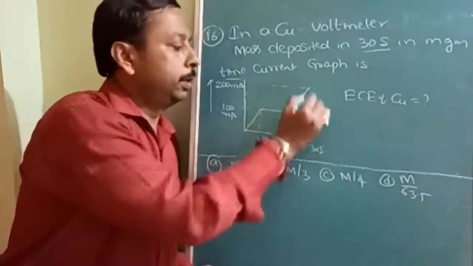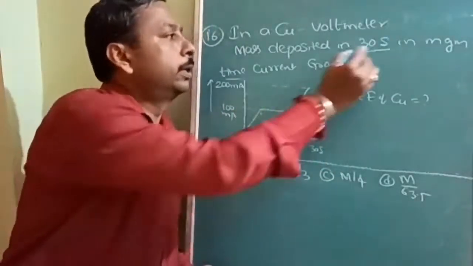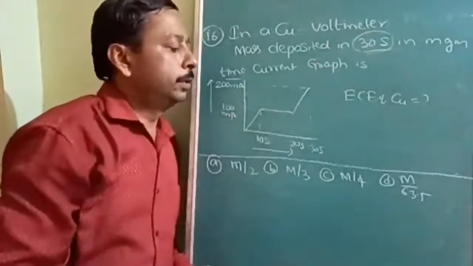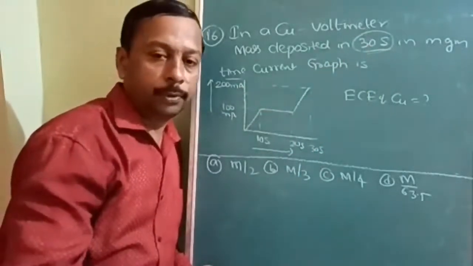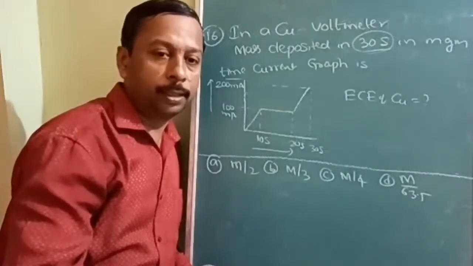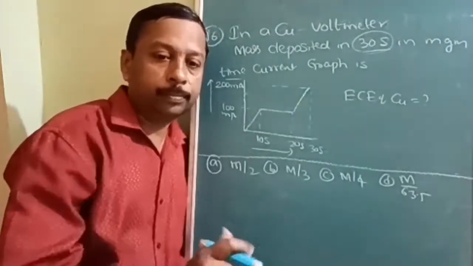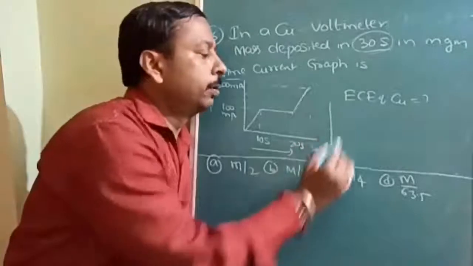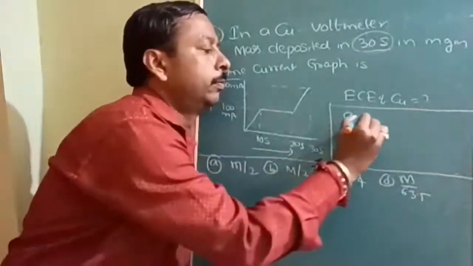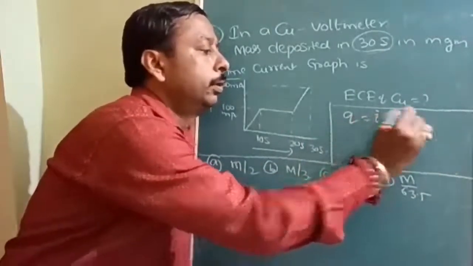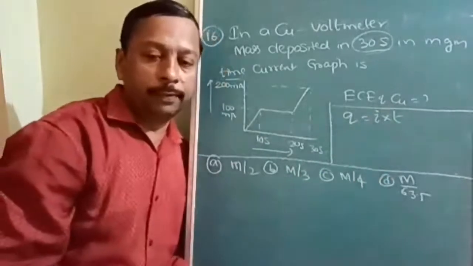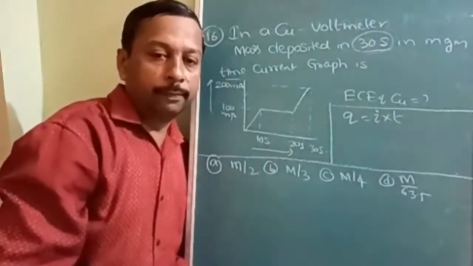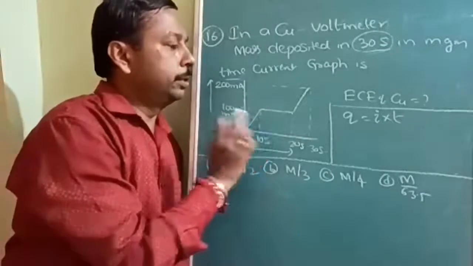At 30 seconds, the mass collected is M. With respect to M, you have to write the electrochemical equivalent. Very simple question. Normally, we find Q is equal to I into T, only to give a difficult look, the current also changed, time also changed.